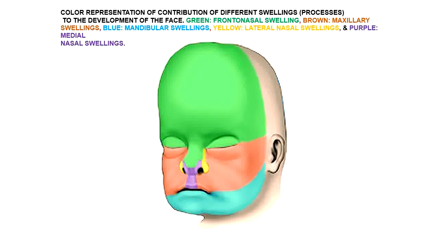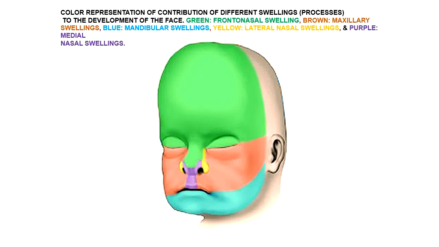And when the maxillary swellings fuse with the mandibular swellings, the size of the mouth is reduced and brought to its normal size. In the earlier pictures you have seen that the size of the oral fissure was very large, but now in this diagram which shows a fully formed fetal face, the size of the oral fissure is normal.